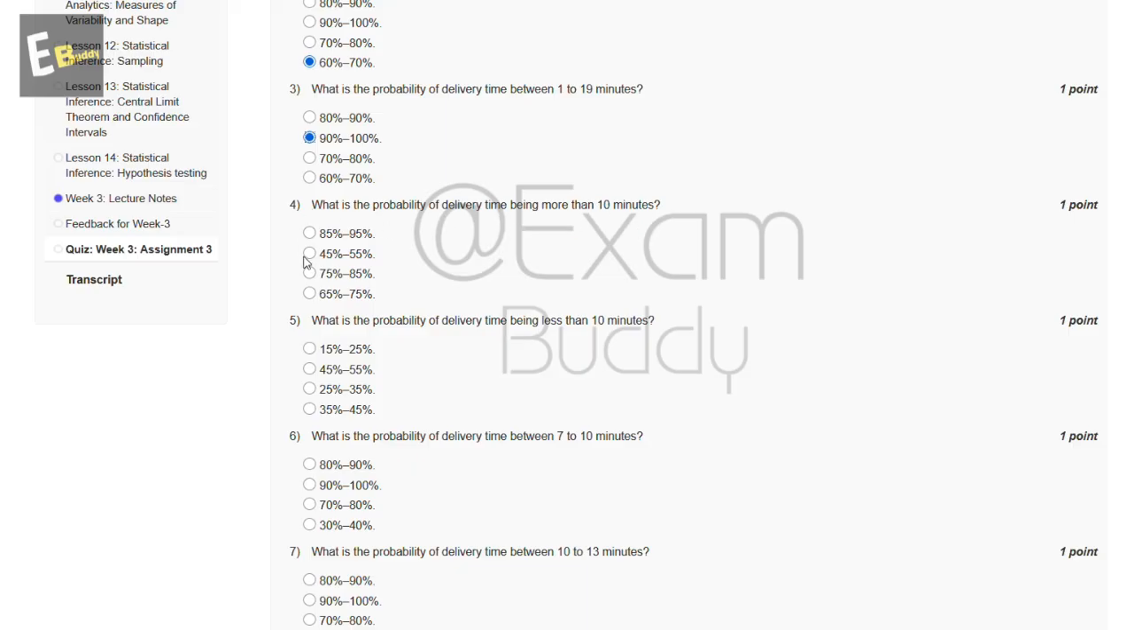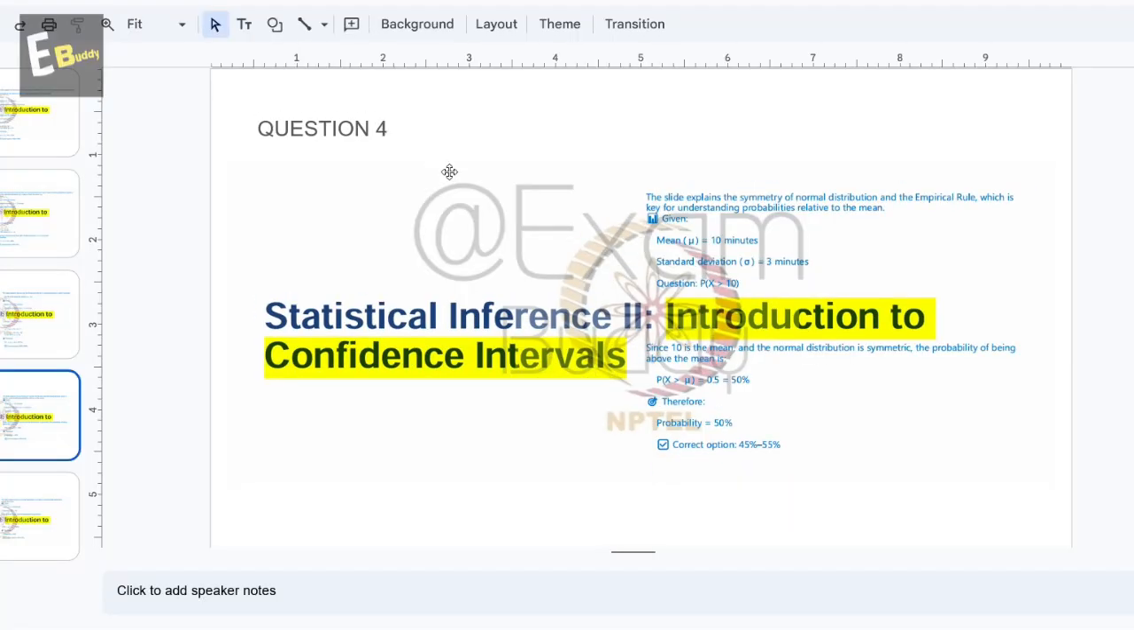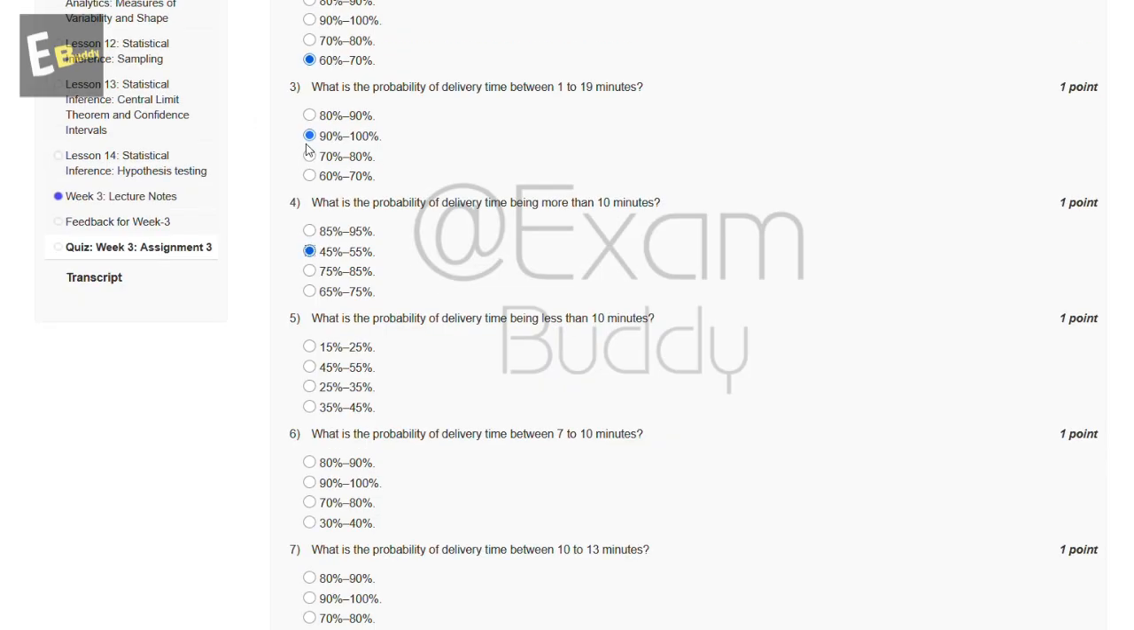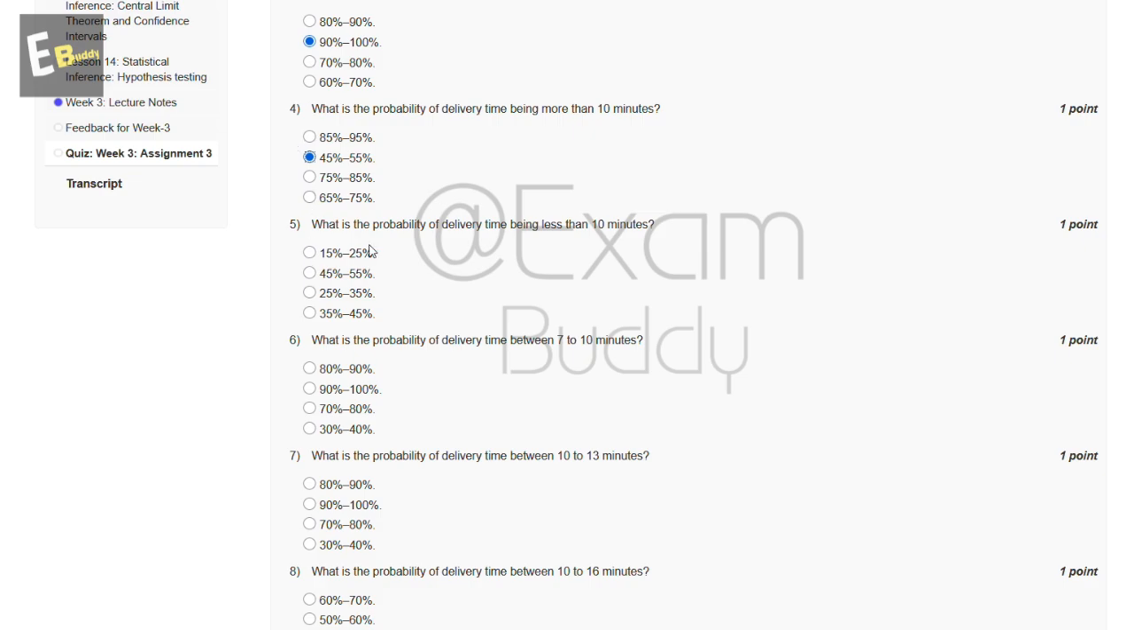So these are the options, and let's check the answer of the fourth question. So these are the calculation and the correct option is 45 to 55%. So option B is correct, 45 to 55%. Now the fifth question is, what is the probability of delivery time being less than 10 minutes?